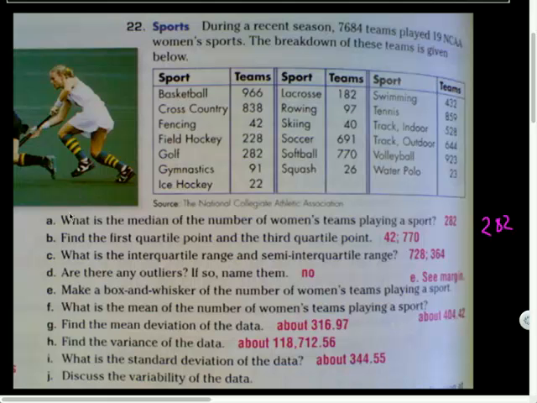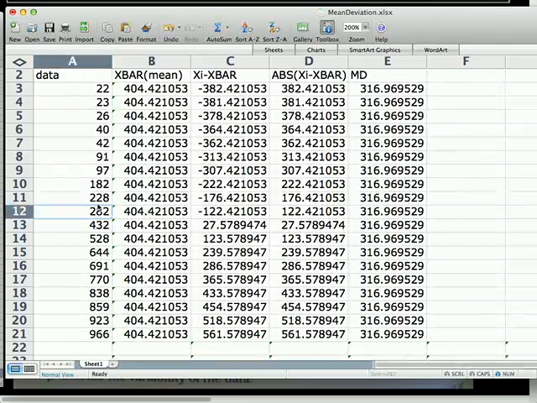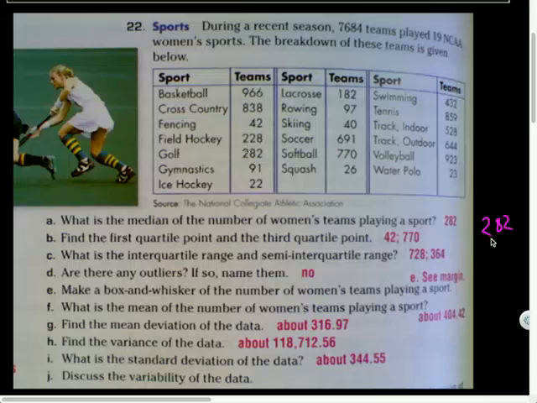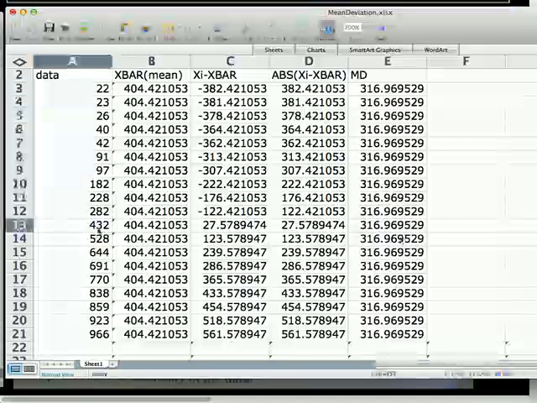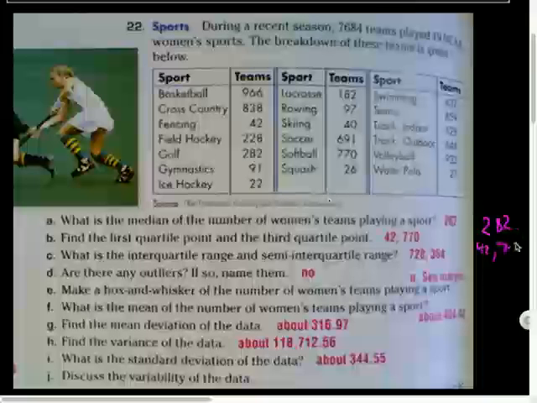So let's see. What is the first quartile and the third quartile point? If this is the middle, then of these 9 data points here, I want to find their median. So I think the 5th term would be the one. I think 42 is that, and that is what I get. 42. And then of these 9 terms, their 5th one, 770, looks like the quartile 3, right? So there we go. We're on a roll.